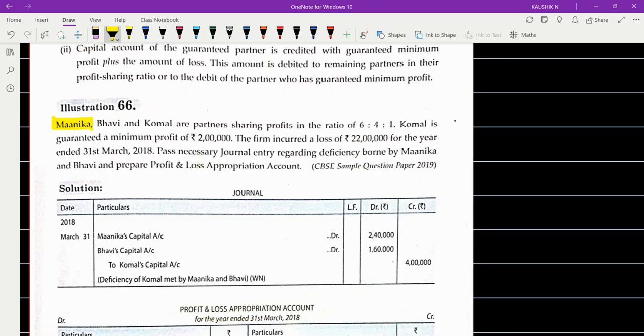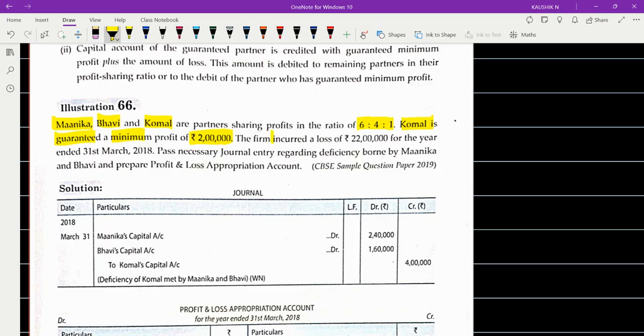Monica, Bhavi, and Komal, who are partners sharing profits in the ratio of 6:4:1. Komal is guaranteed a minimum profit of rupees 2 lakhs.